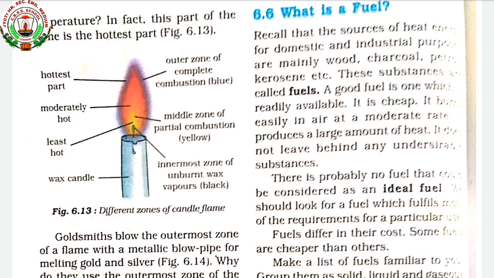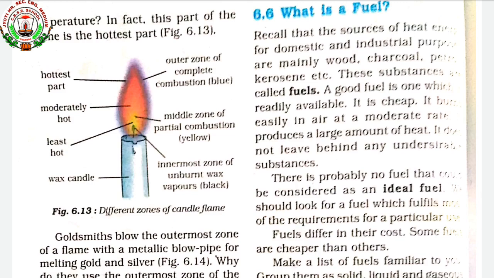Fuel is the combustible substance which releases enough heat energy to be used for domestic as well as industrial purposes. And a fuel is said to be a good fuel or ideal fuel because it has some characteristic features. So let us see the characteristic features of a fuel.